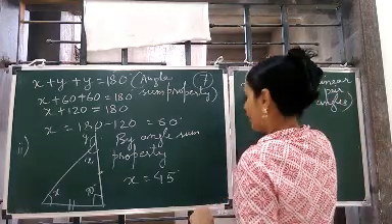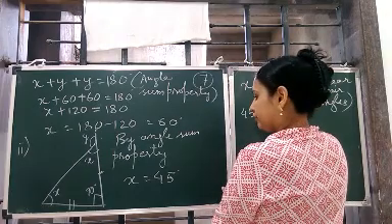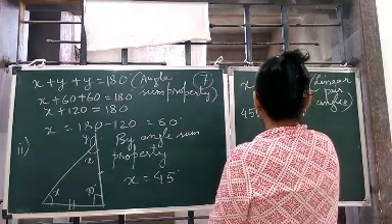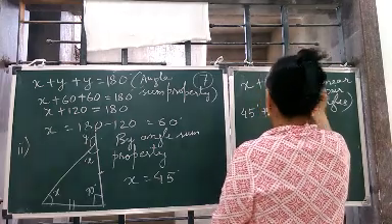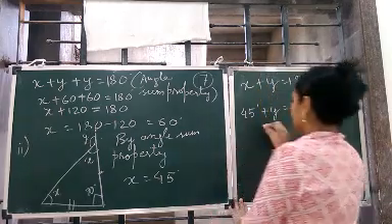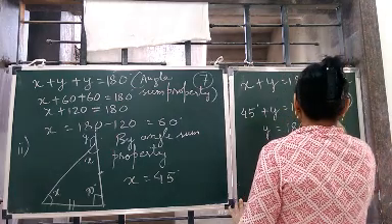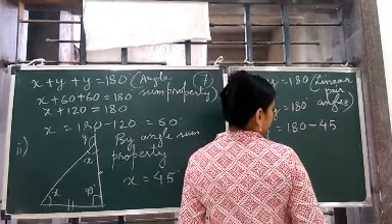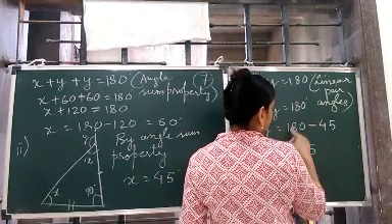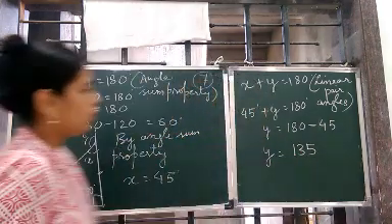So we put the value of x 45 degree, will shift here. So y is equal to 180 minus 45. So how much it will give us? 10 minus 5 is 5, 7 minus 4 is 3, and this will give us 135.